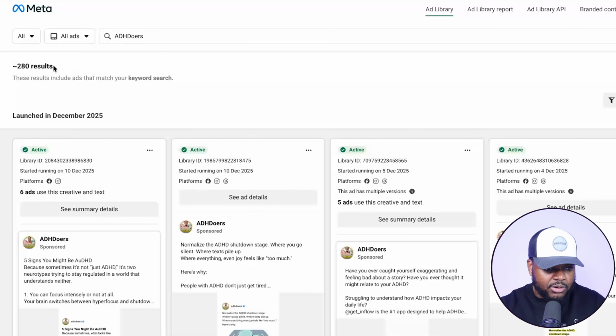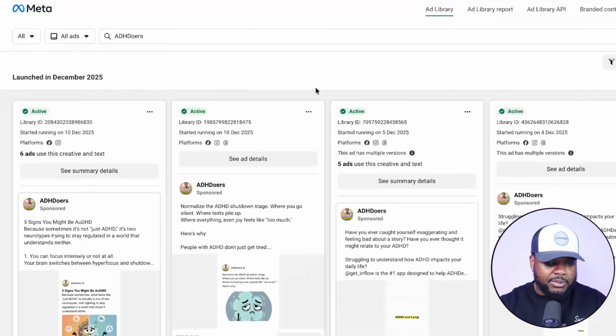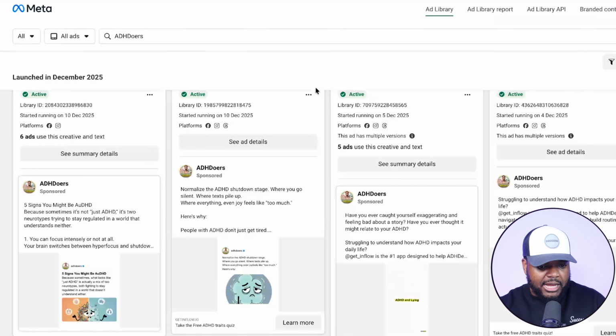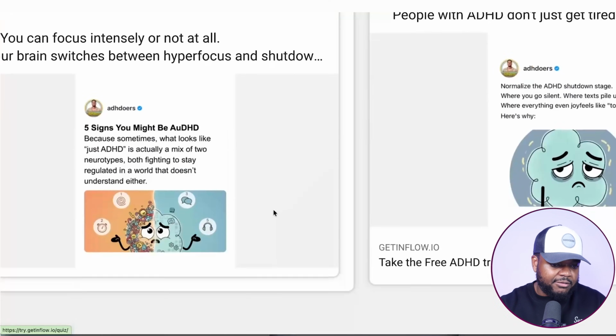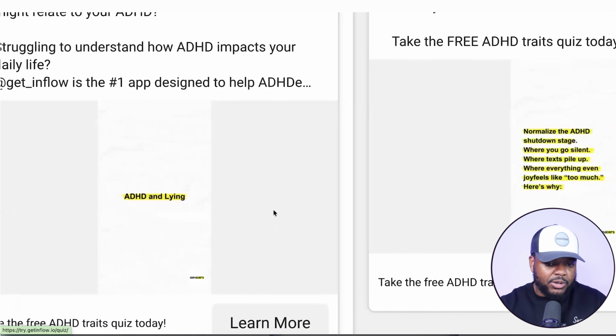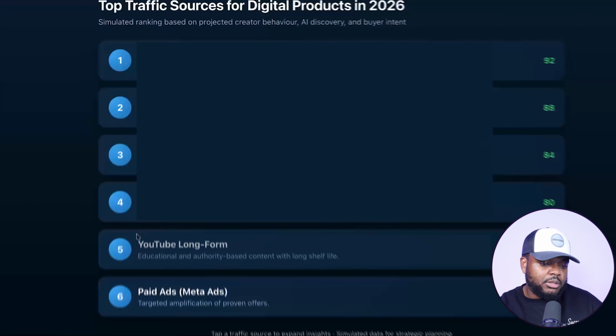So as we can see, they've got over 280 different Meta ads that they're running. And if you did find a digital product that you're looking to replicate, once you're on their Facebook ad library, you're now going to be able to take a closer look at the different ads that they're running so that maybe you can replicate this as well. But swiftly moving on to the next best traffic source according to ChatGPT 5.2, which is going to be